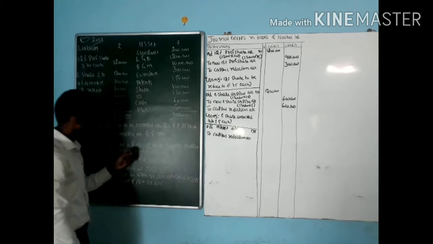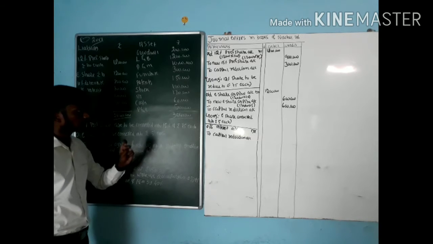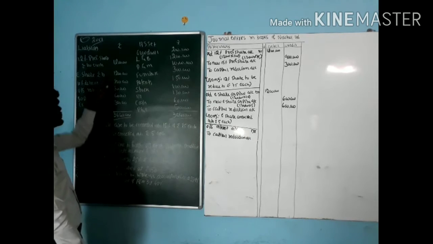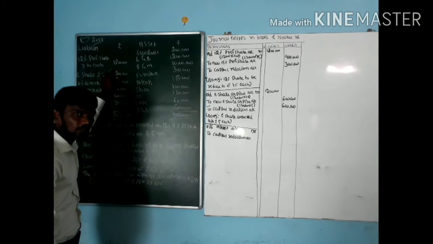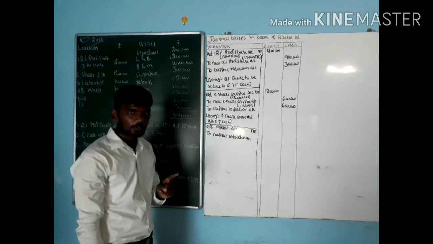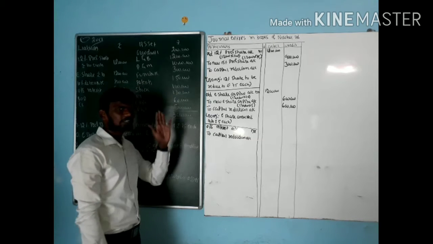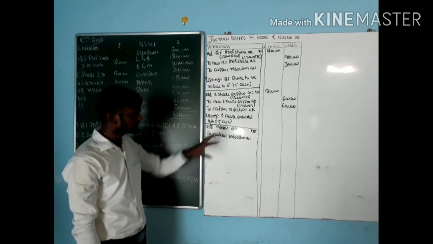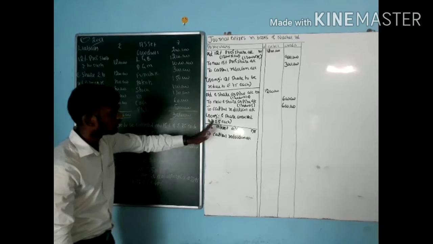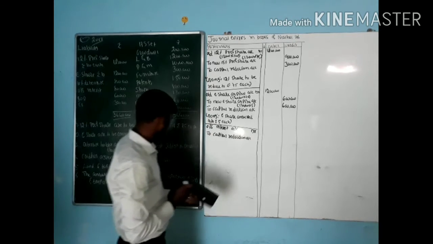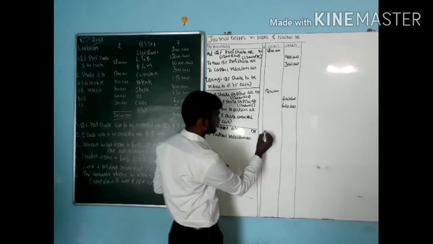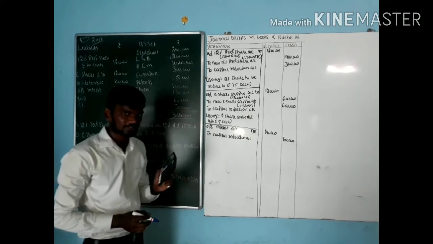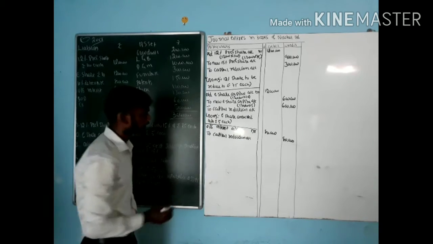But here, they agree to forego only the outstanding interest, so consider only the outstanding interest A/c Dr., to capital reduction account. Sometimes preference shareholders also agree to forego the preference dividend. If they agree to forego any preference dividend, do not consider it, because it is not a compulsory obligation. Outstanding interest is a compulsory obligation. If they agree to forego it, it is a profit for us. So outstanding interest A/c Dr., to capital reduction account. The amount is 80,000. If the preference dividend is agreed to be foregone, don't consider it. Only outstanding interest agreed to be foregone, we have to consider.